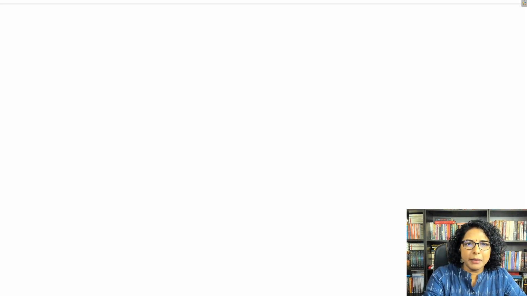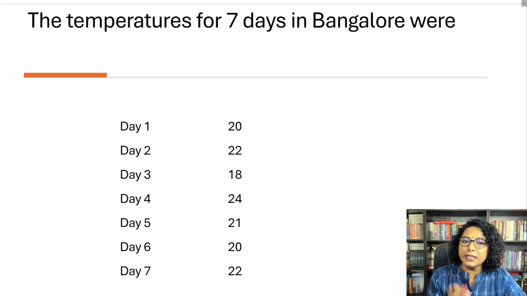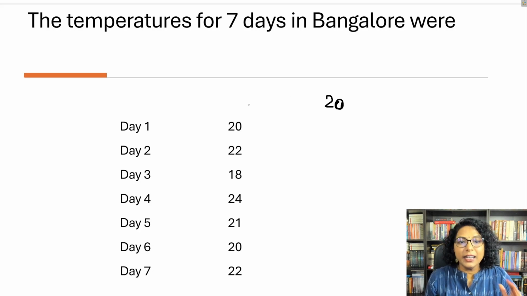Now let's try another example. Here you have the temperature for 7 days in Bangalore. If you see day 1, 20, day 2, 22, like that, you have the temperature for all the 7 days. From the data itself, are you clear that the answer is around 20, right? So you can start with 20. Now let's say I need to know the exact average. What are we going to see? Each distance. So 20 is 0 units. 22 is plus 2. 18 is minus 2. 24 is plus 1, 0, and plus 2.